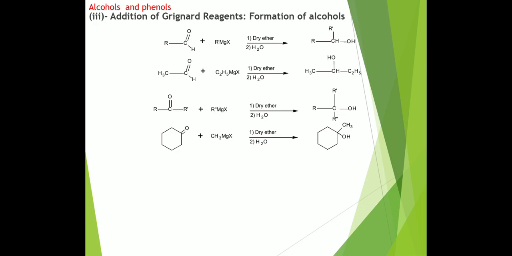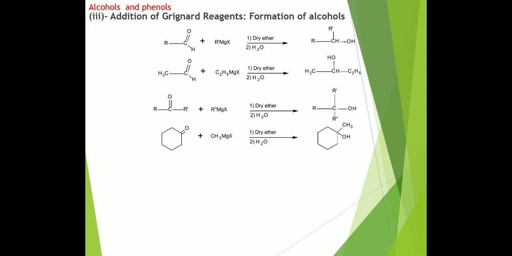Ketone, R–C=O–R', reacts with RMgX in presence of dry ether and, on hydrolysis, gives the corresponding tertiary alcohol, R, R', R'' and OH. For example, cyclohexanone, when it reacts with methyl magnesium halide, forms 1-methylcyclohexanol. This is a tertiary alcohol because the ketone undergoes addition of the methyl magnesium halide.